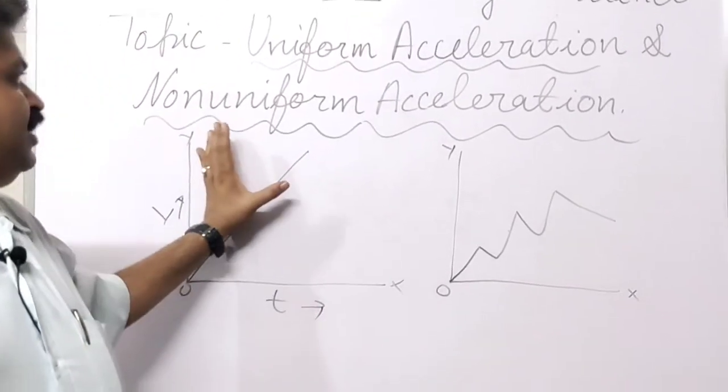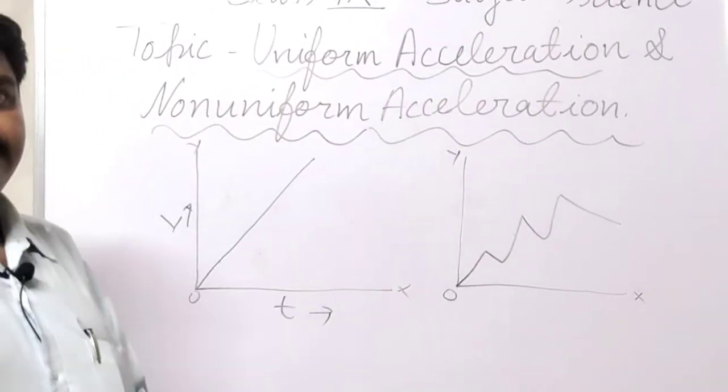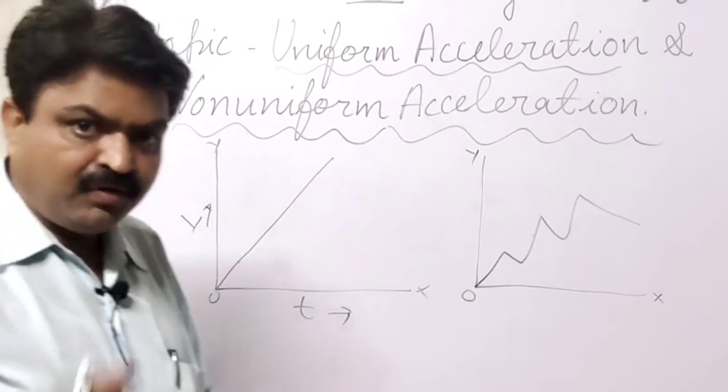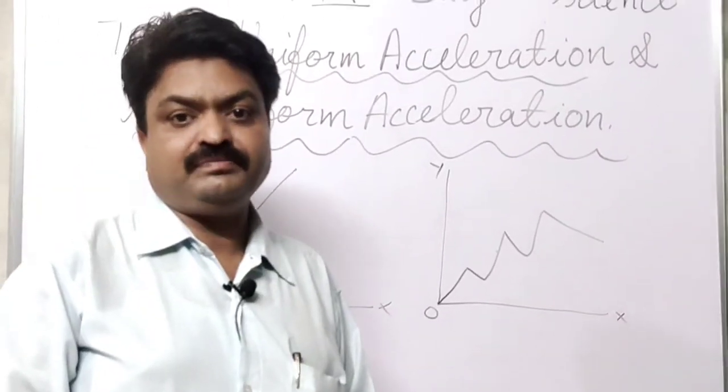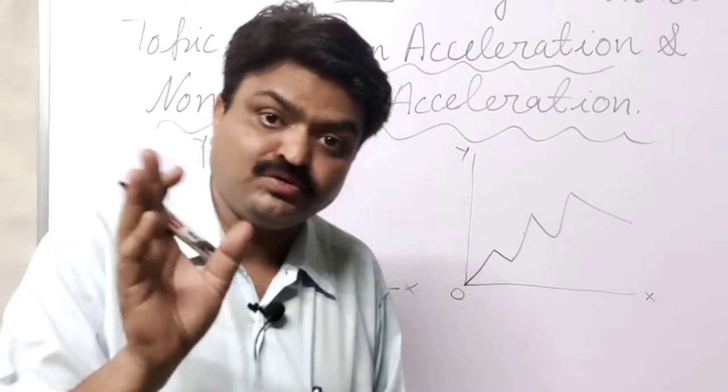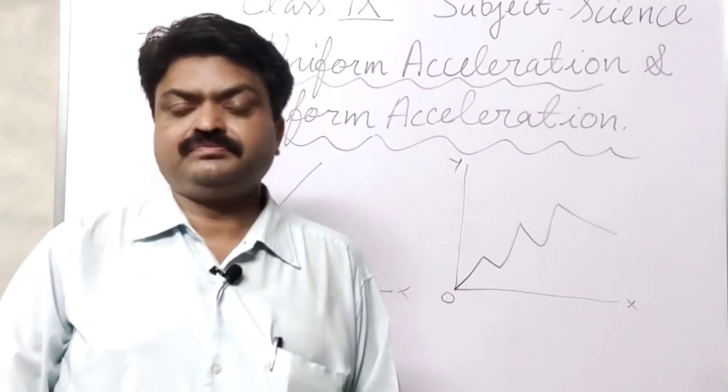So these are the types of acceleration according to the time interval with the velocity of the objects.